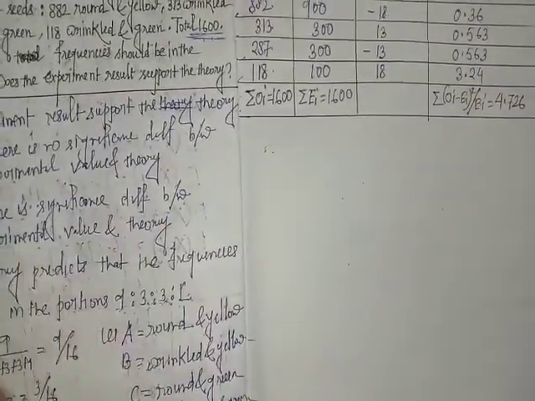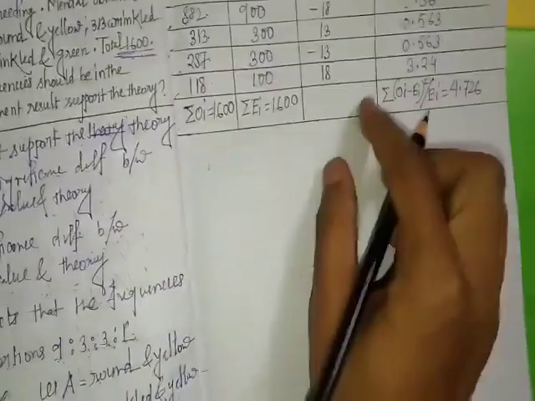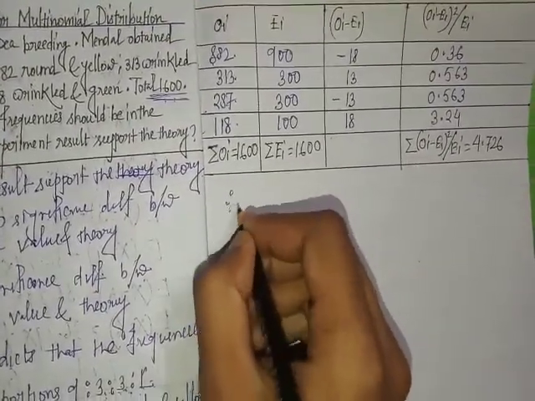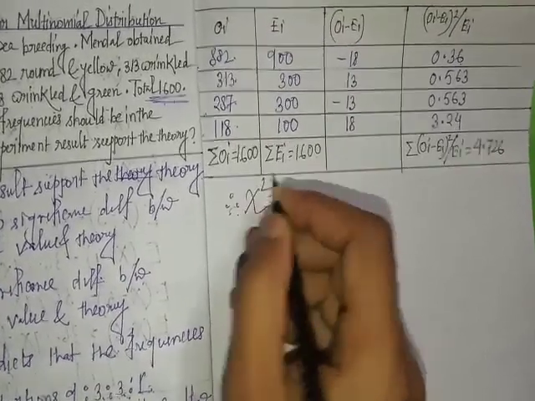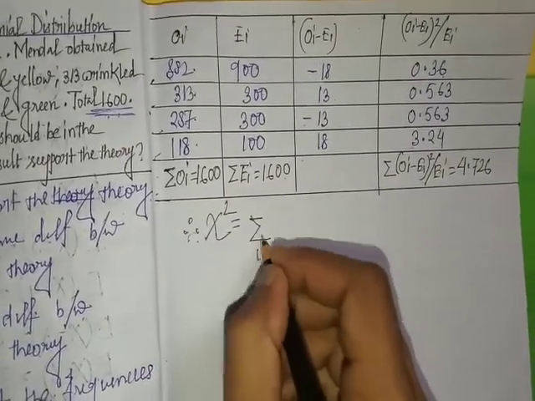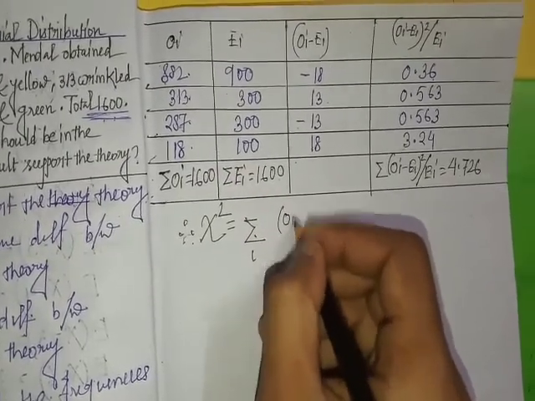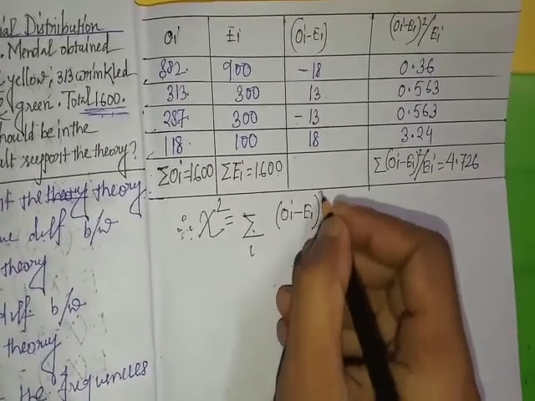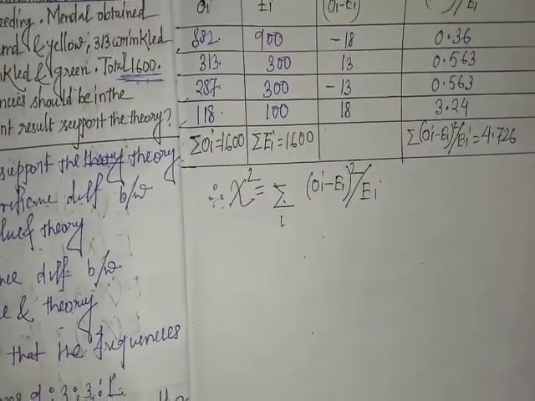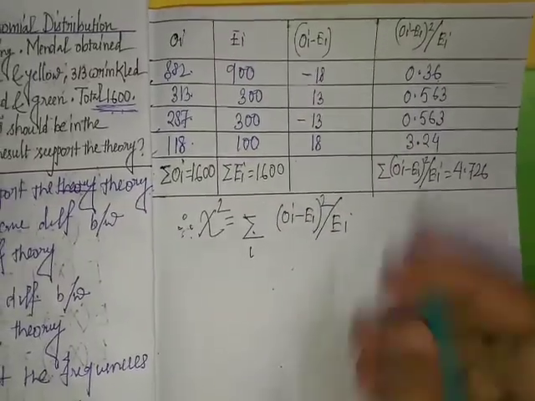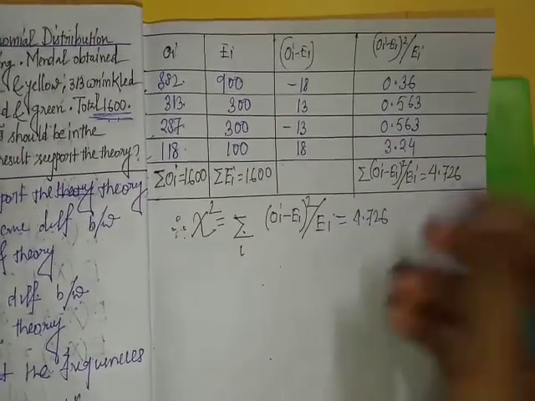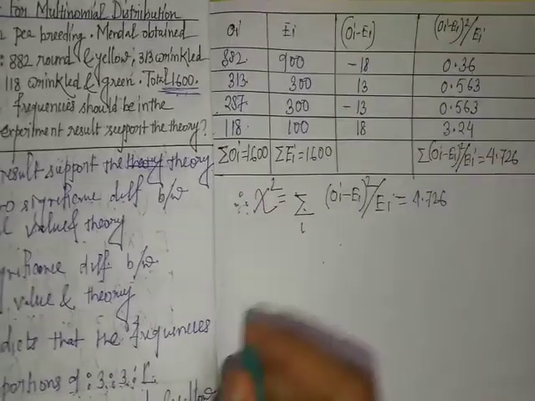Clear? So this is the value of chi-square. This is the formula of chi-square. Therefore, chi-square equal to summation over i of (Y minus E_i) whole square by E_i. Okay. So this is equal to 4.726.